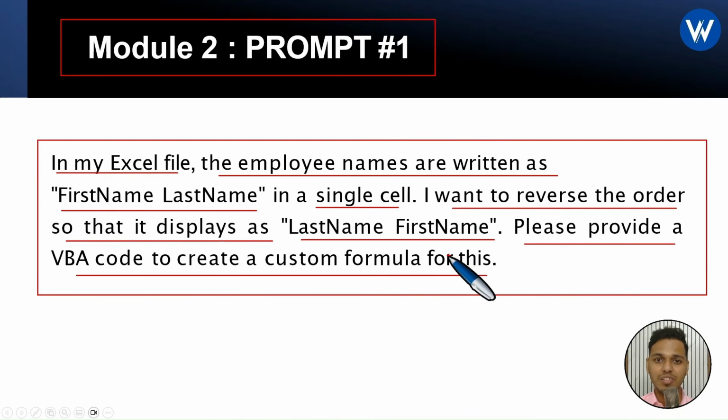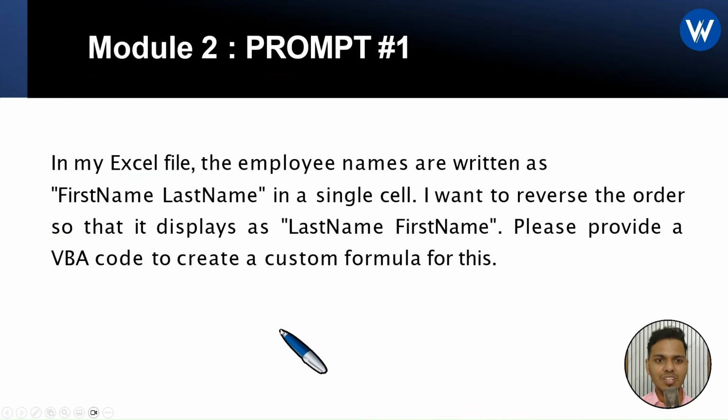So what we are telling to ChatGPT, we are asking the ChatGPT to generate the VBA code by which we can create one new formula in Excel. So what is that formula used for? It is used to get the reverse order of the name. Okay, so basically we need to find the reverse order of last name and the first name like this.